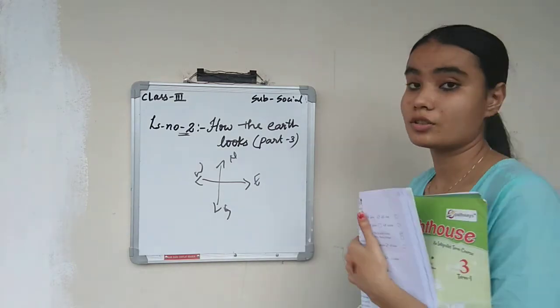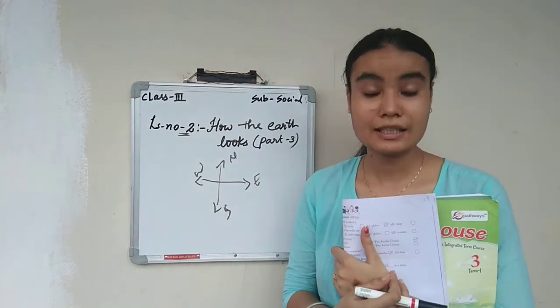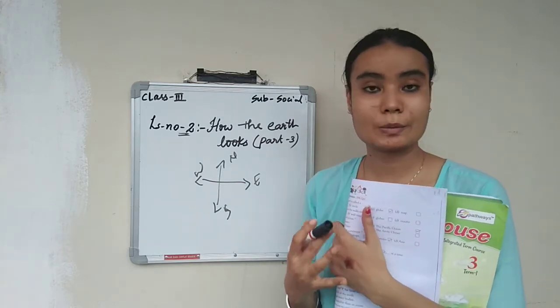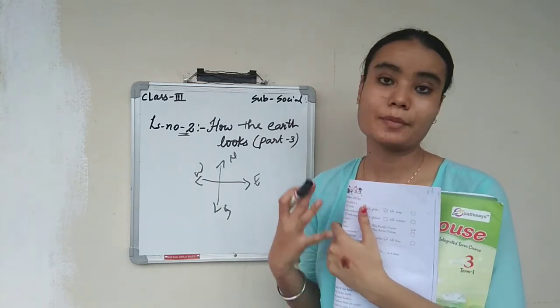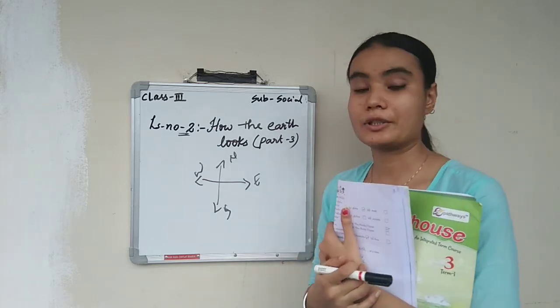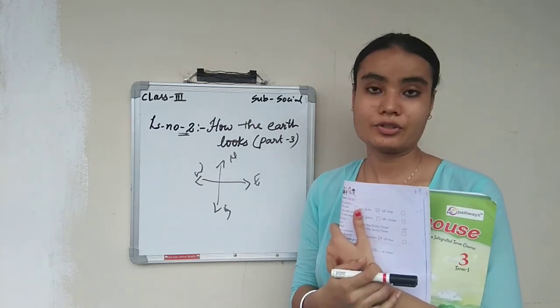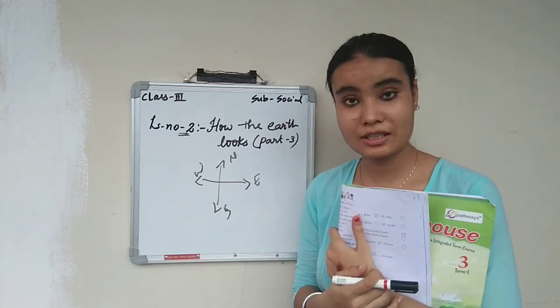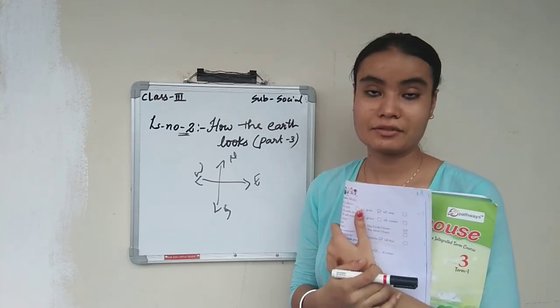Okay children, with this we have completed our lesson. Lesson number 2 was all about the globe, about maps, about directions. I want everyone to read the lesson, and we will complete the question answers also. Go through the lesson, learn question answers, learn new words, everything.